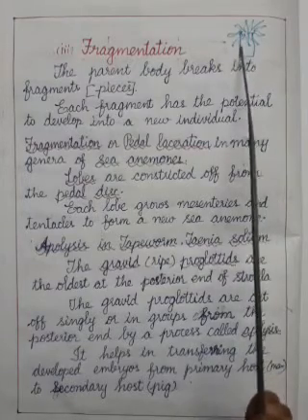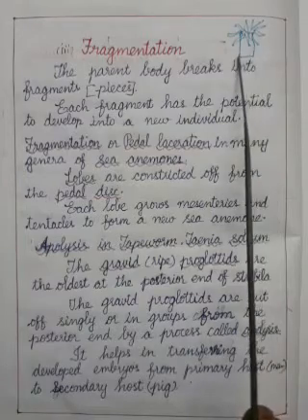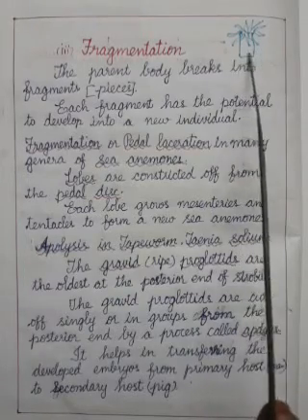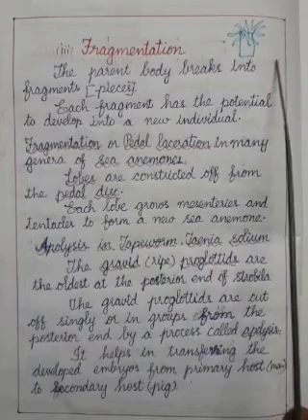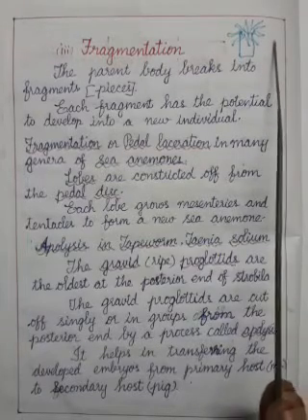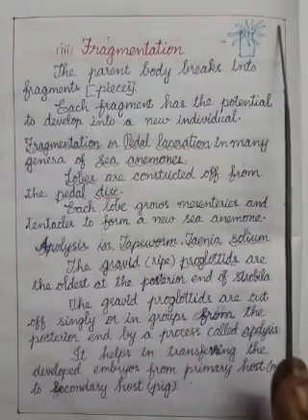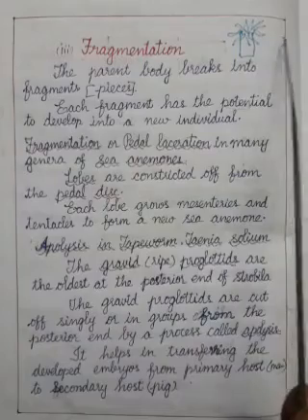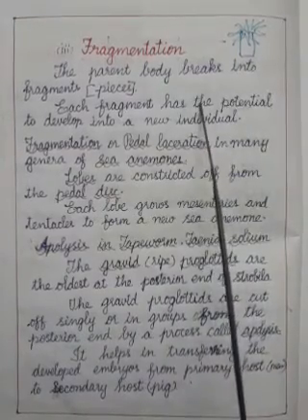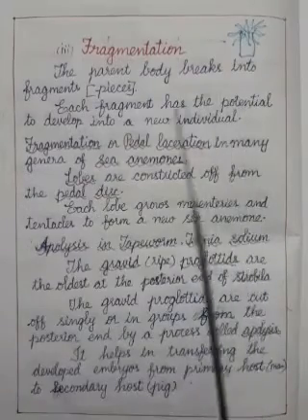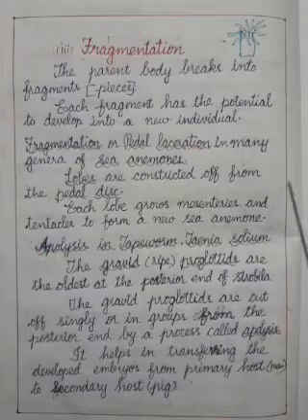When the sea anemone moves, a small piece from the pedal disc, the lobes, will be cut off and will stay there. This lobe will grow the mesenteries and then develop the tentacles, and they form a new young individual. This is how sea anemone reproduces by pedal laceration. The lobes are constricted off from the pedal disc.